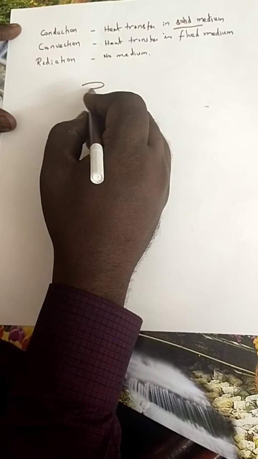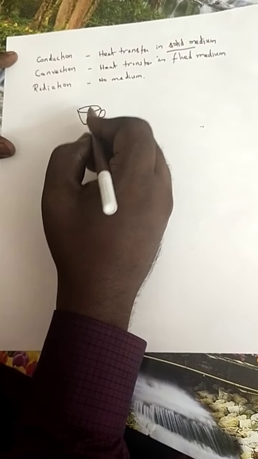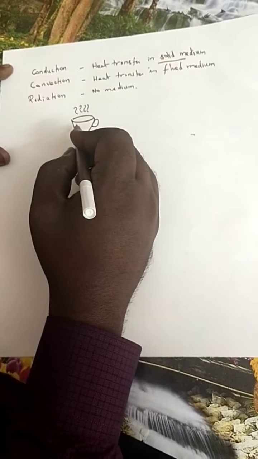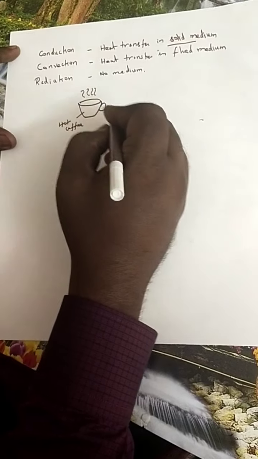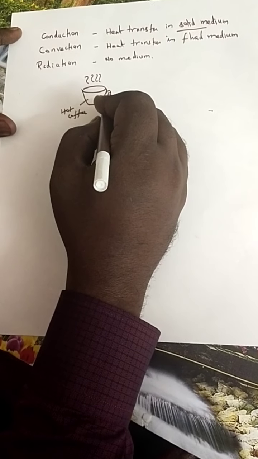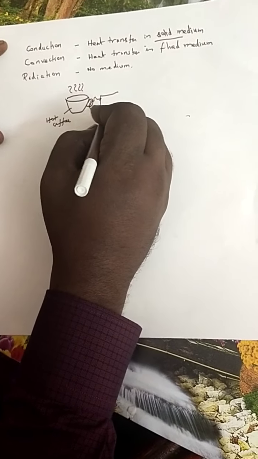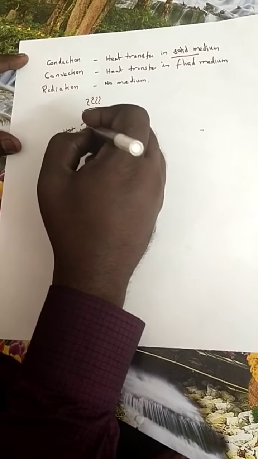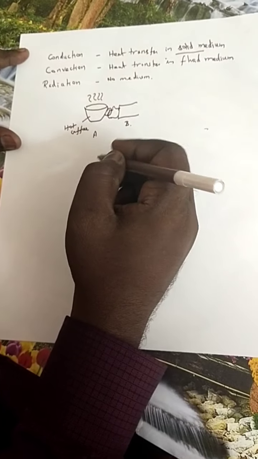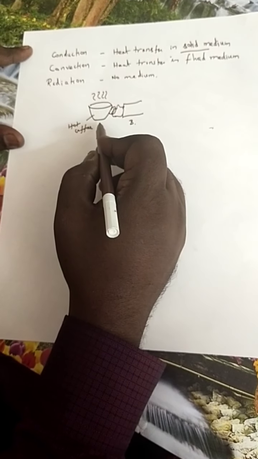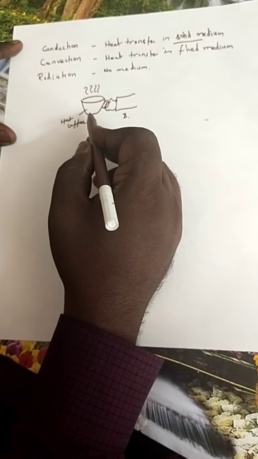Let me give an example. Okay, this is a cup. The cup consists of hot coffee, and this is your hand. So this is object A, and this is object B. Now object A is at a higher temperature than object B. That means the coffee cup temperature is more than your hand.